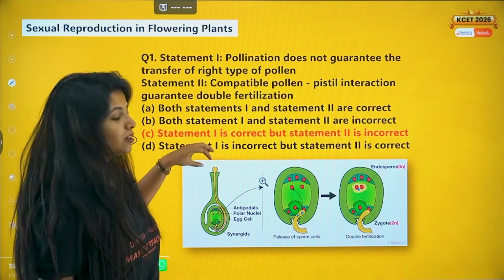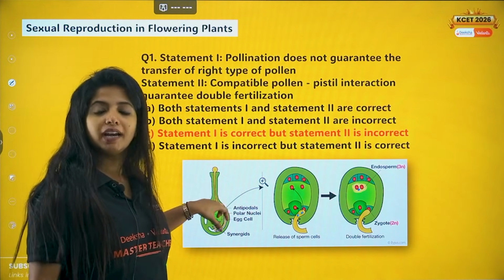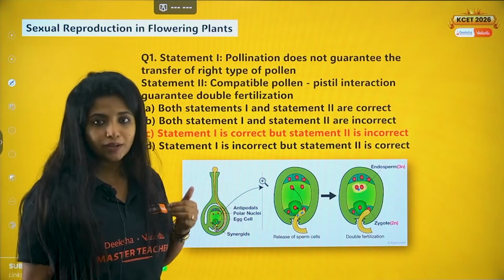So there are multiple pollen grains which can land, and multiple pollen tubes which are formed. Only one will be able to go around and do the double fertilization. You need to understand that.